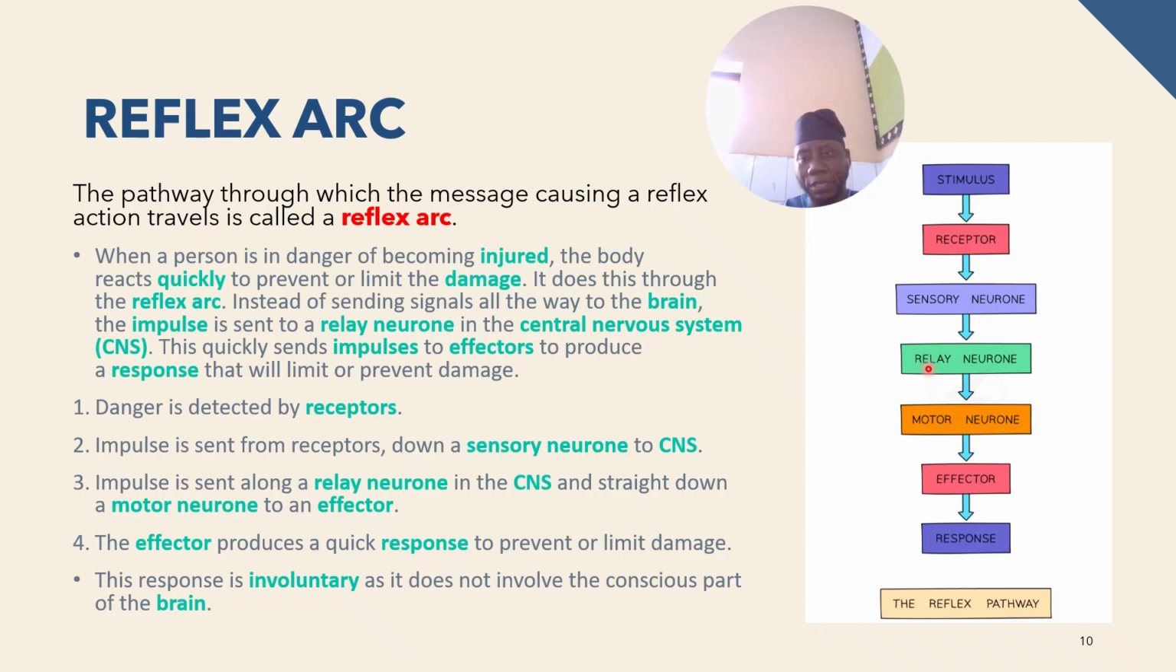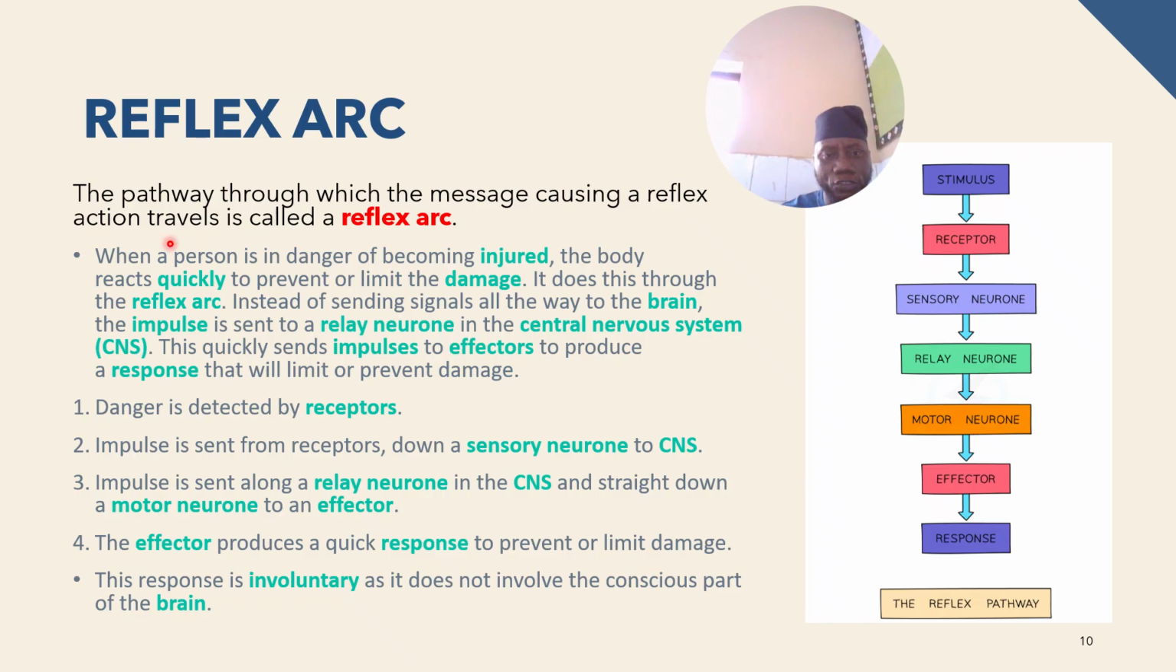Now, on this chart, I want you to note that there are three types of neuron in the nervous system. Namely, can you mention those neurons? There are three of them. If you look at the flow chart, number one, sensory neuron. Number two, relay neuron. Number three, the motor neuron. These are the three types of neuron that you can have in the reflex pathway. All right.